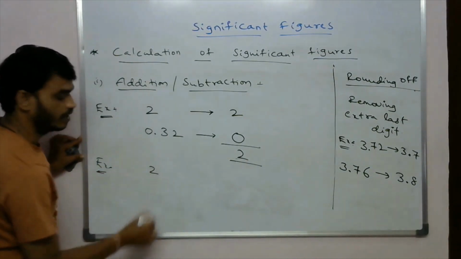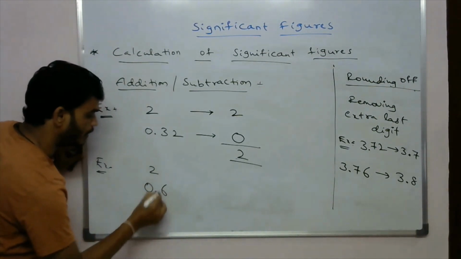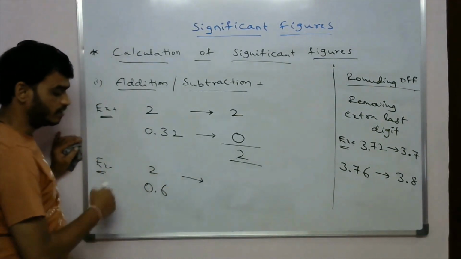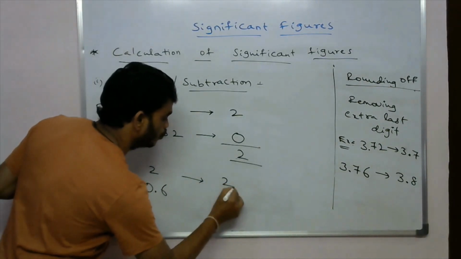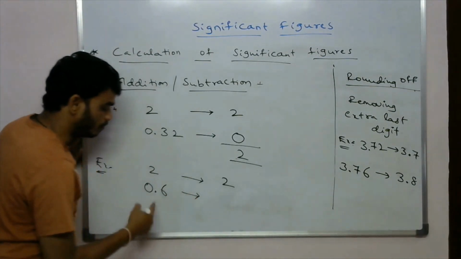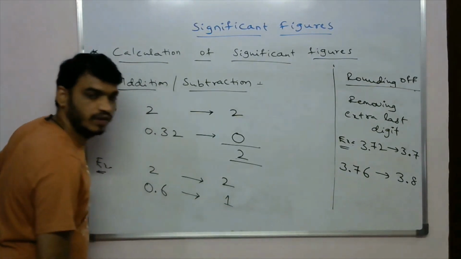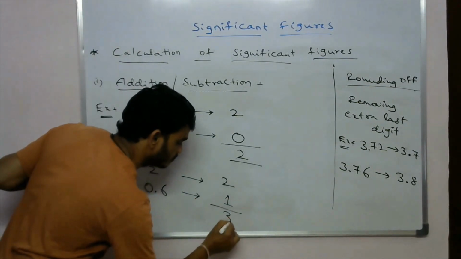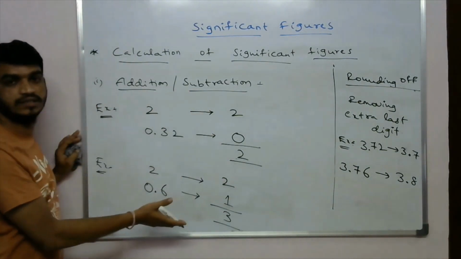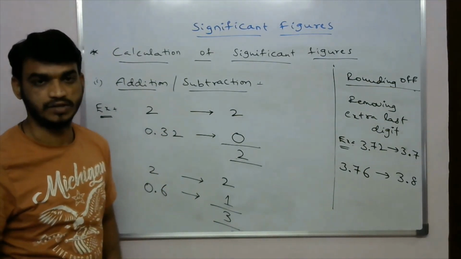Okay, suppose another one. The same number, 2, and another number, 0.6. Here the least significant figure is in the 2, and we have to round off this one. Then what will we get here? By rounding off, it is 1. So the result is 3. So this is the process to calculate the significant figures in addition and subtraction.